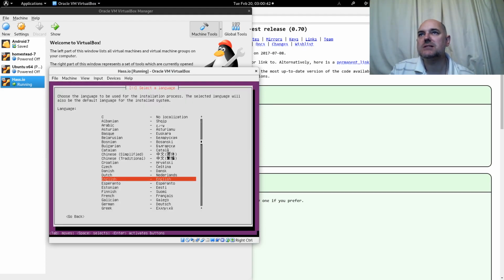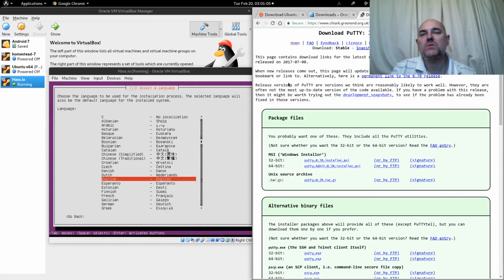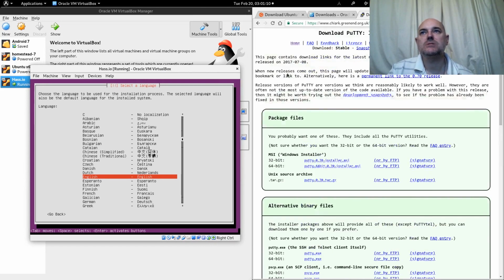Now it will start the CD, and you will probably receive another notification from Virtualbox saying that it supports something. I'm not sure what it supports. The ability to move your mouse, which means if you have a web page that you need to refer to at the same time, you can do that. Okay, as it happens we don't. Right, so confirm that we're back in the Virtualbox just by using the arrow keys.